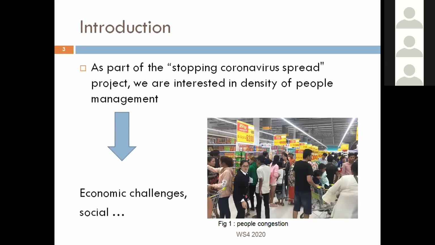In the context of fighting coronavirus project, we try to improve people density management in the world city, which is a research area that attracts a research community of different domains, keeping up with either social and economic challenges or the safety of the citizens.